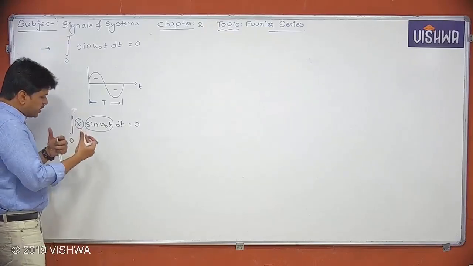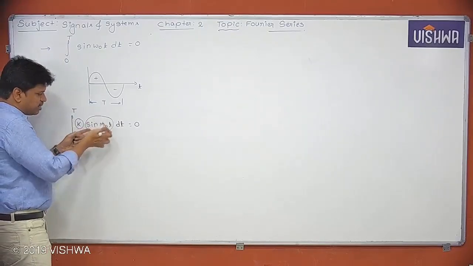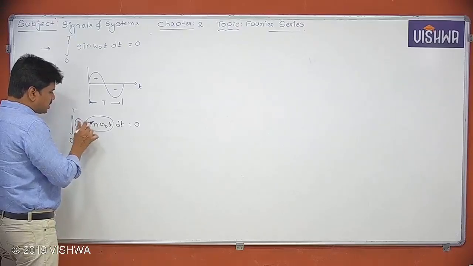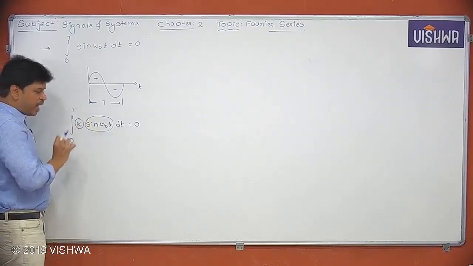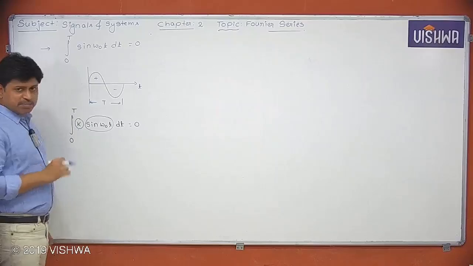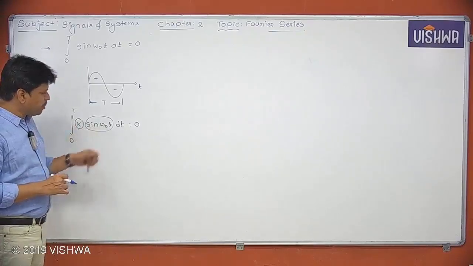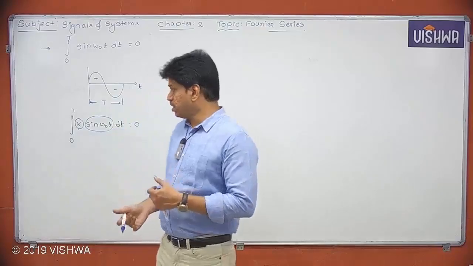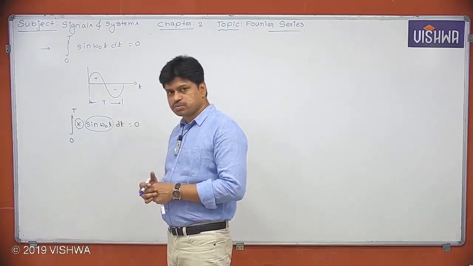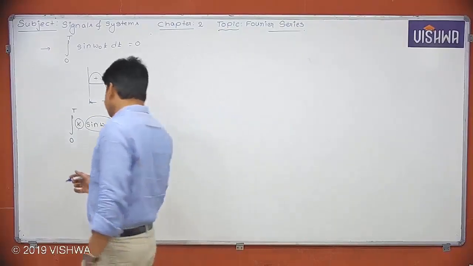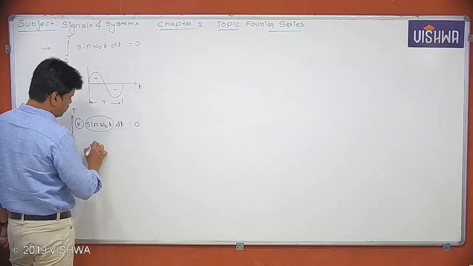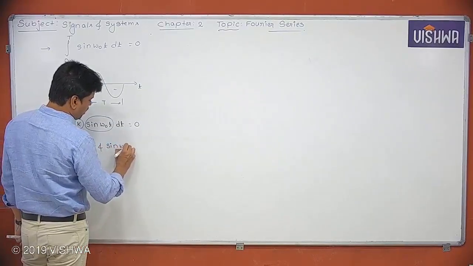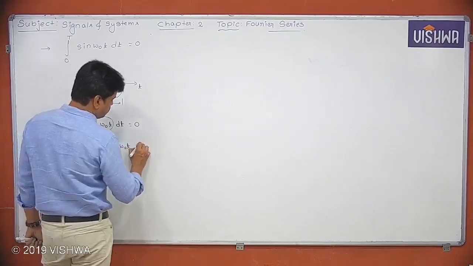I can treat them as a DC signal and a sine signal. These two signals are getting multiplied with each other and I am integrating from 0 to T. Can I simply say k and sine omega naught t are orthogonal to each other in the interval 0 to T? I hope you understood. So I can simply say k and sine omega naught t are orthogonal.